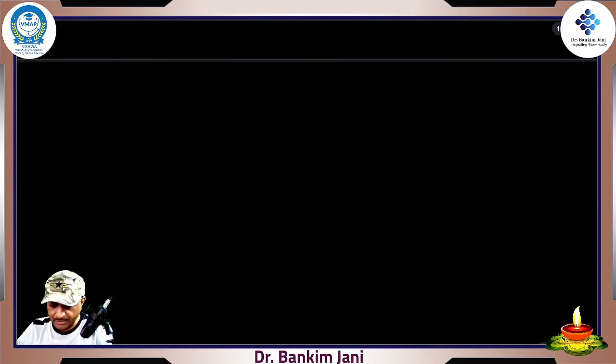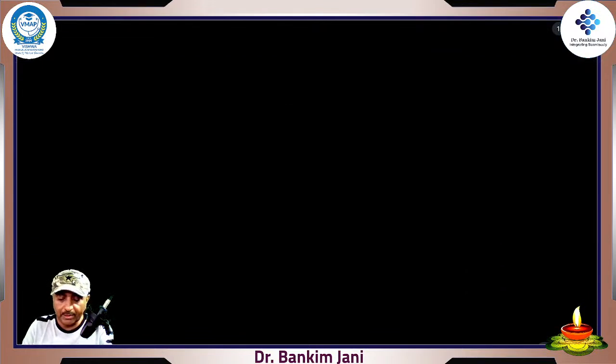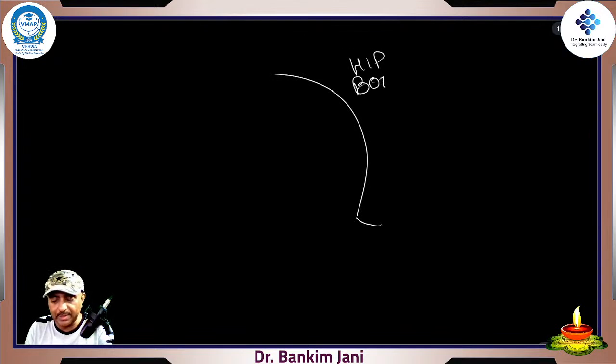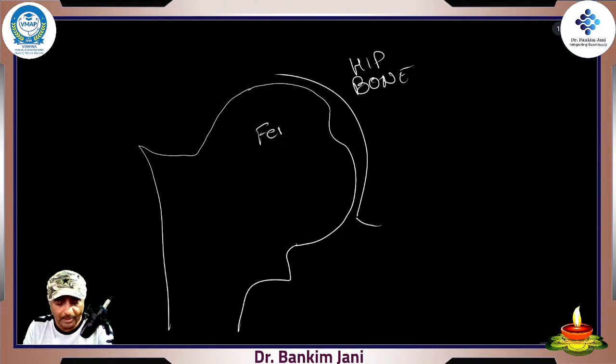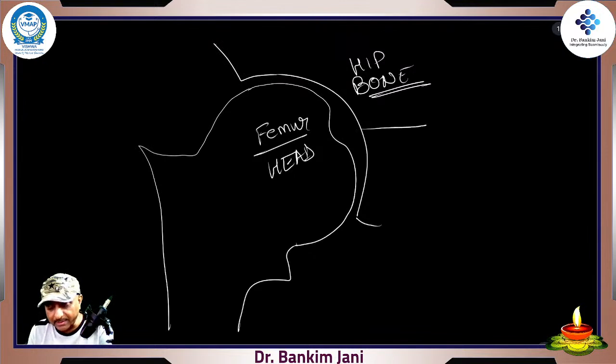Now let me change the page and draw something. This is, let's say, the hip bone, and it is this bone where the head of the femur is connected. This is the femur, and this is the head of the femur. This is a ball and socket type of joint. In the hip, this is quite deep. This is the hip bone, and this cavity is called the acetabulum.